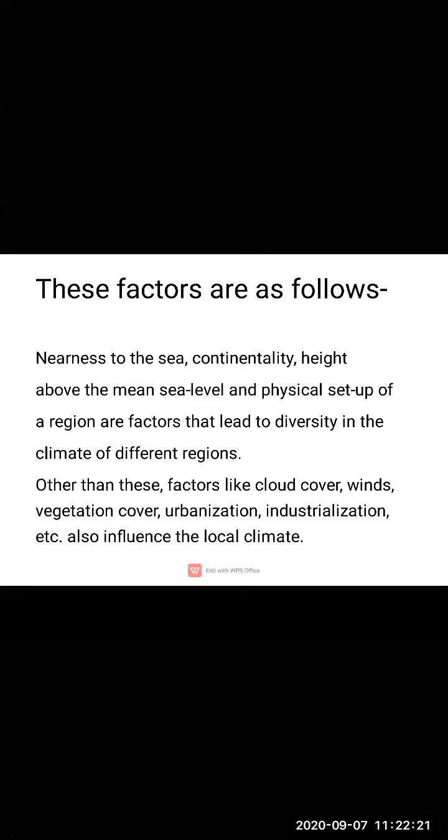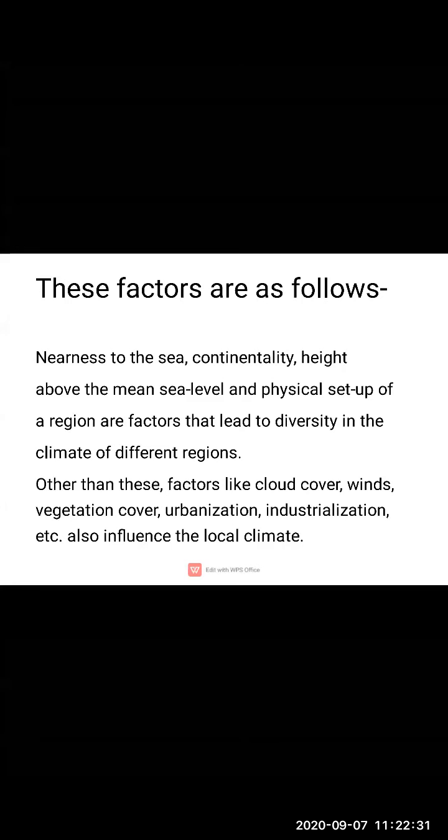Because of that, there is an increase in the percentage of people living in urban areas than in rural areas. Now next is industrialization. What do you mean by the term industrialization? The industrial development of a particular region also influences the local climate of that region.